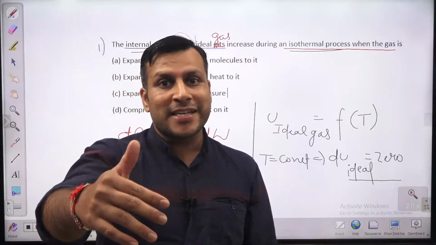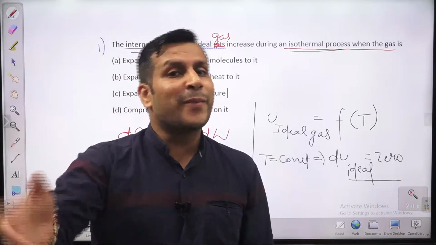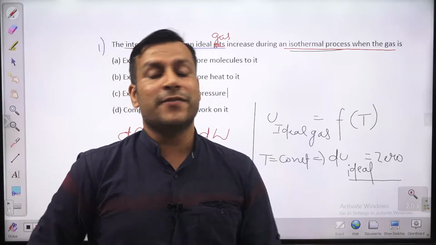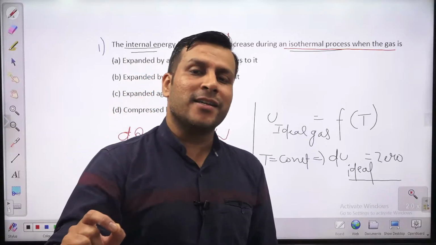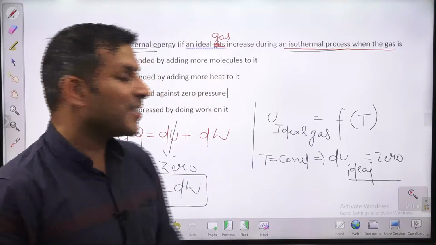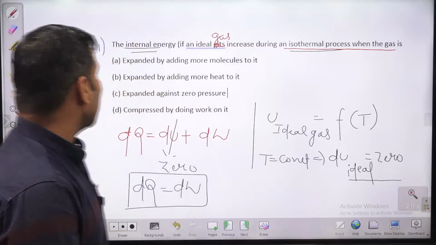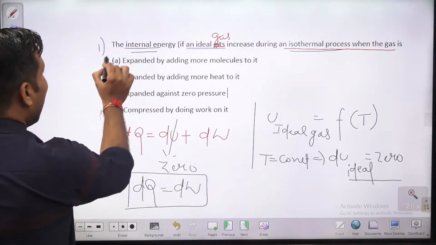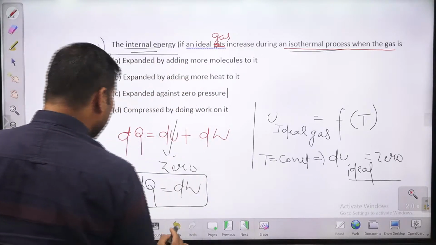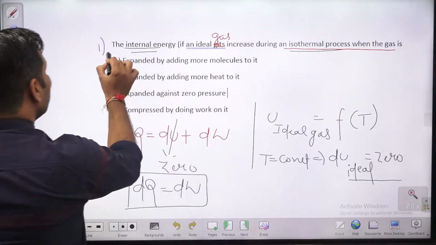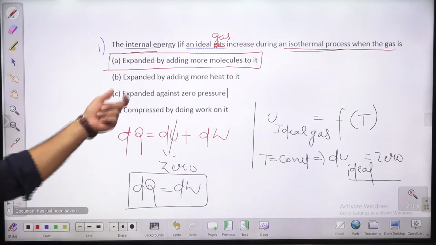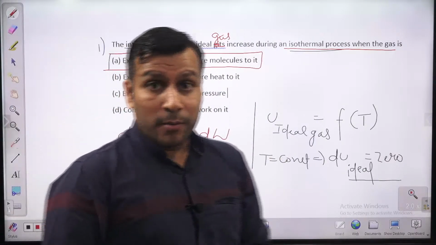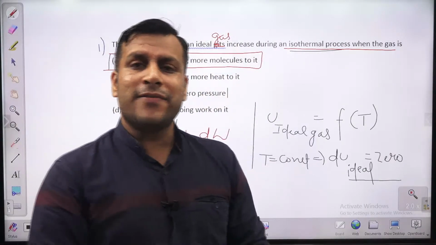So by compressing, or by giving work or heat, you cannot change internal energy if the process is isothermal. You can only change the internal energy if the mass is changing, so the number of moles are changing. So the answer will be: expanded by adding more molecules. You need to read carefully. The question is very simple, you only need to read the entire question. If you are expanding a gas by adding more heat, more molecules, you know how we can define internal energy?